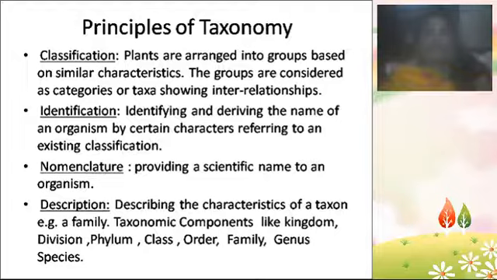Coming to classification, plants are arranged into groups based on similar characters. The groups are considered as categories or taxa, showing interrelationships. Taxa means group. So the three words are the same: group, taxa, or categories. In a group, similar species are kept together. In other words, plants with similar characteristics are kept under one category or one taxon. These groups again show interrelationships among each other. So that is about classification.